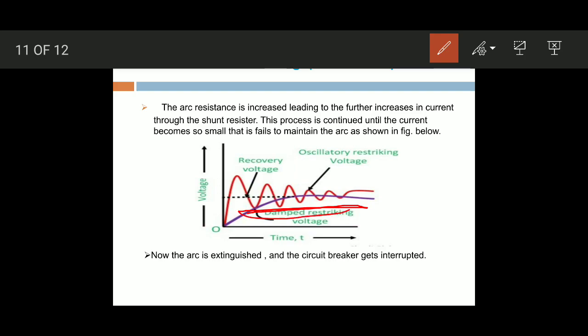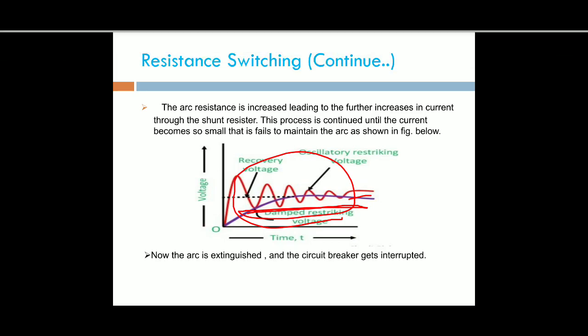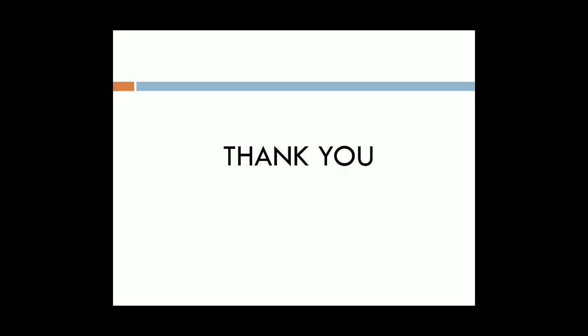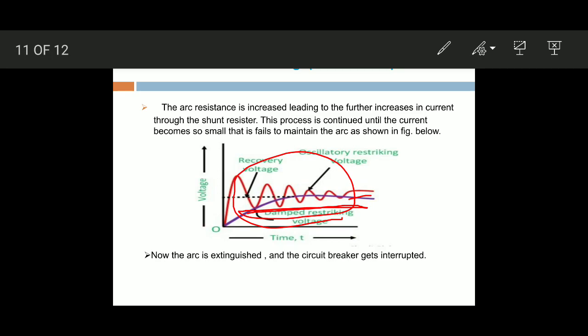While observing this graph, after the oscillations are complete, we are adding the resistance. Now the arc is extinguished and the circuit breaker contacts may be interrupted.